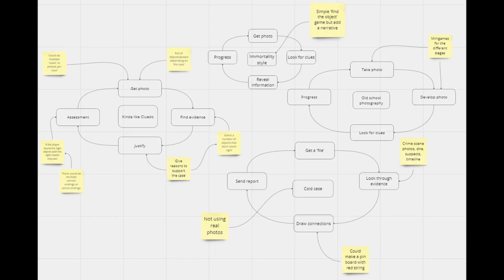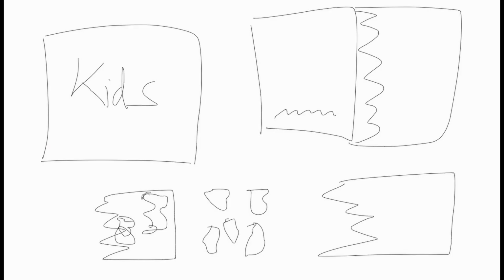Basic game loops were made for these to try and get a feel for how they might play, but they didn't hold our attention. These ideas led into, would it be fun to restore old photographs to uncover a story? We started to move away from the photography idea and lean into, what if a kid's picture book met a horror story? This concept revolved around restoration mechanics to piece together a picture book and slowly uncover the story. These ideas were all interesting, but we couldn't come up with any game mechanics that were satisfying while being achievable for our limited programming skills.